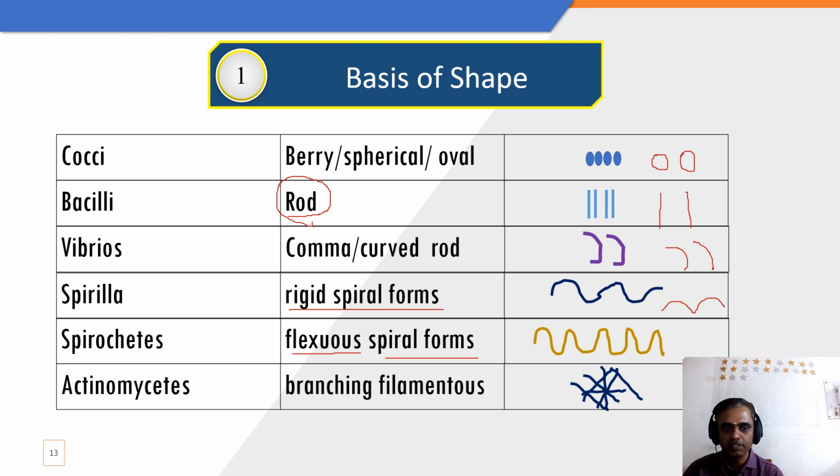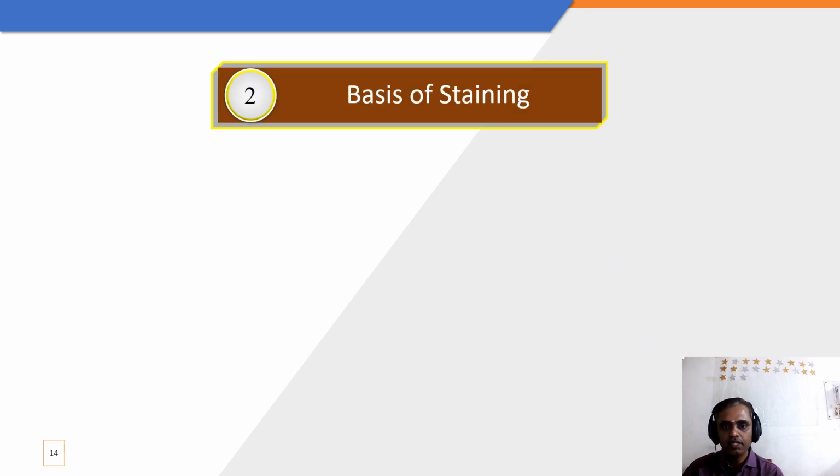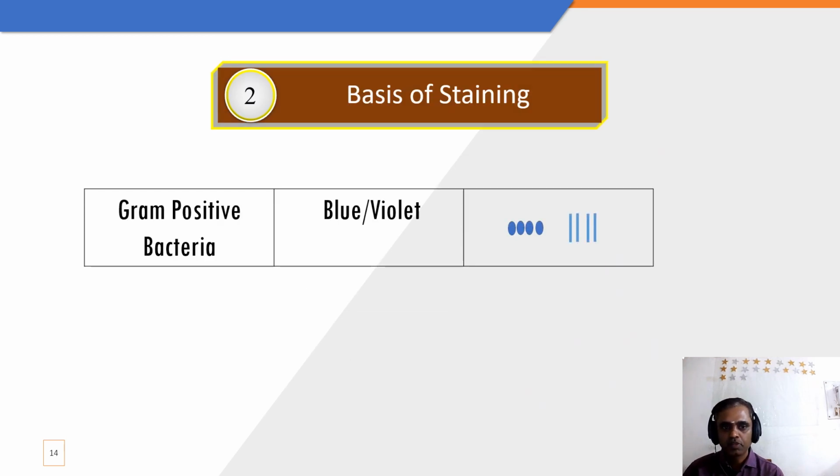And the last one is the actinomyces. Actinomyces means branching filaments, it has different branches, so branching filaments. So this is the basis of the shape. The bacteria can be divided into 6 types. And basis of the staining, number 1 is gram positive bacteria.